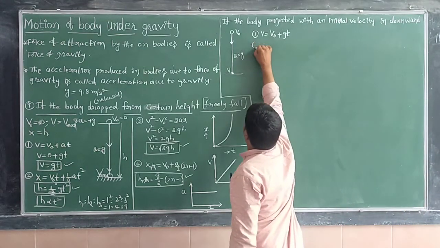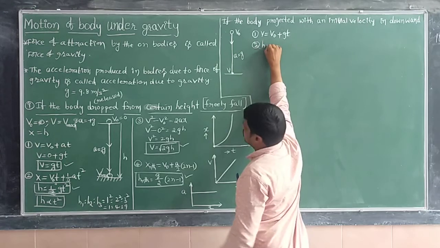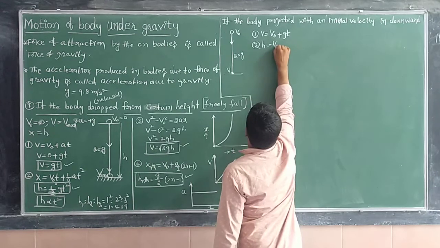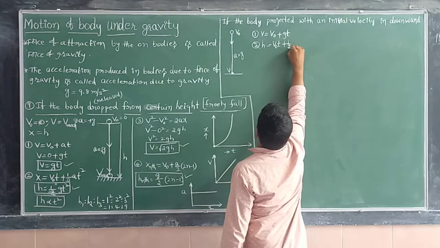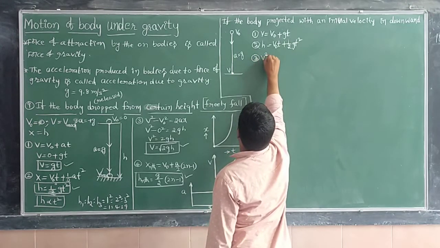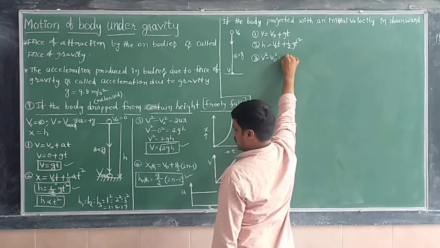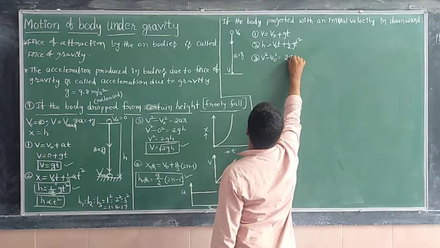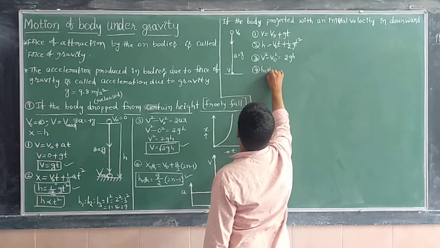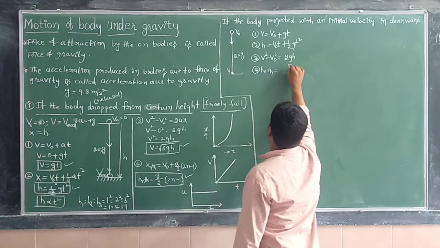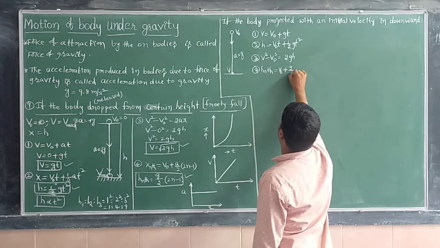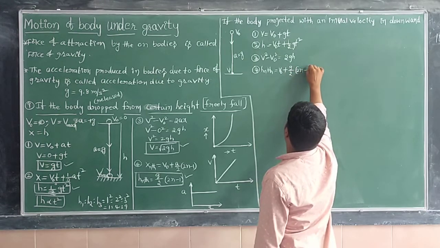Now the second one: h is equal to v naught t plus half gt square, since the initial velocity v naught is there. The third equation is v square minus v naught square is equal to 2gh. The height traveled by the body in the nth second is v naught plus g divided by 2 into (2n minus 1).